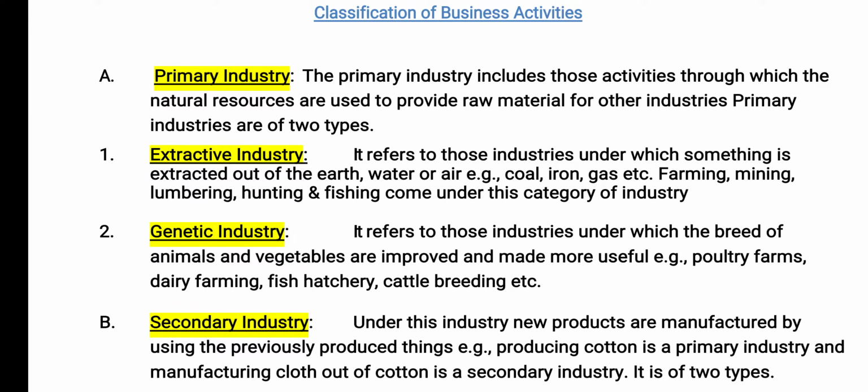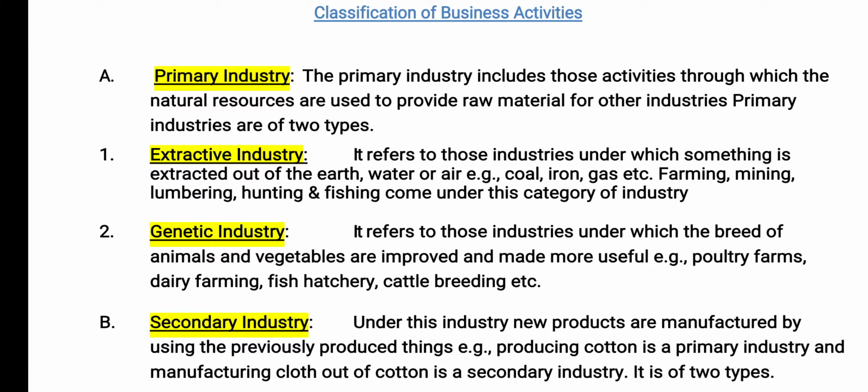So primary industry includes those activities through which the natural resources are used to provide raw materials for other industries. So in this you can say it is concerned with extraction of natural resources and reproduction of living species. So first of all it has been divided into two parts, extractive and genetic. So these extractive industries involve extraction of something from natural resources.